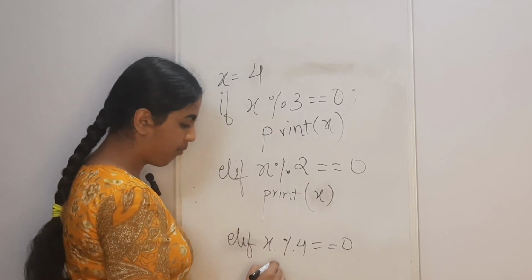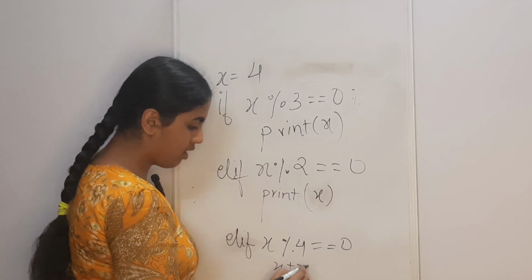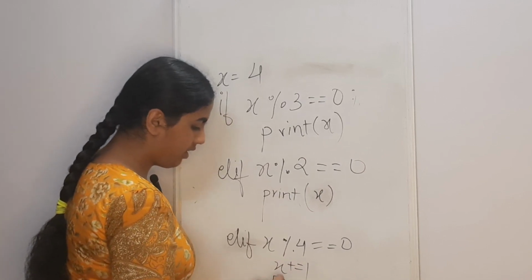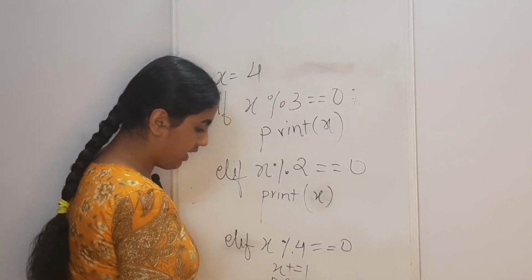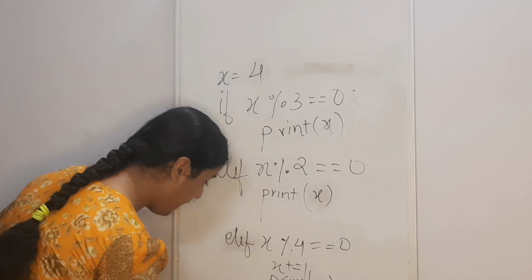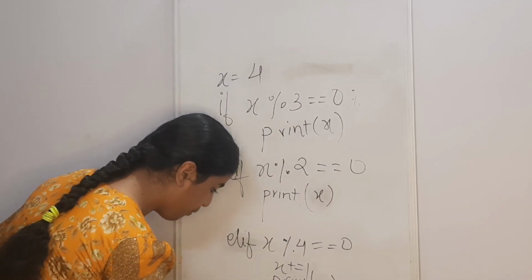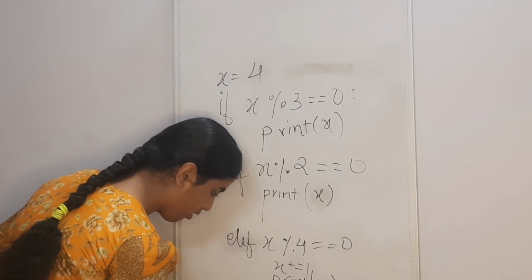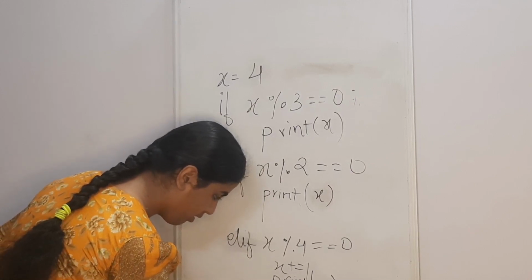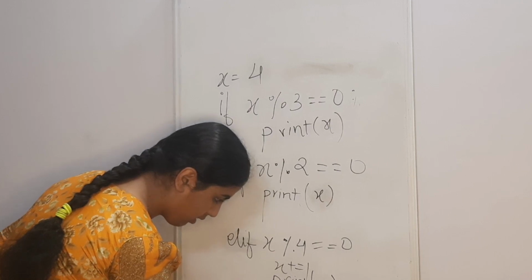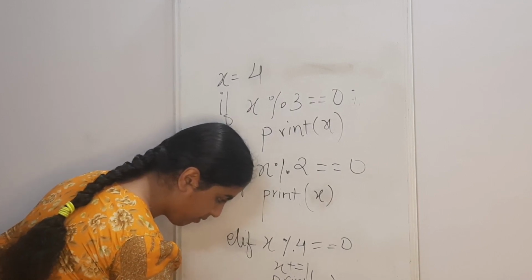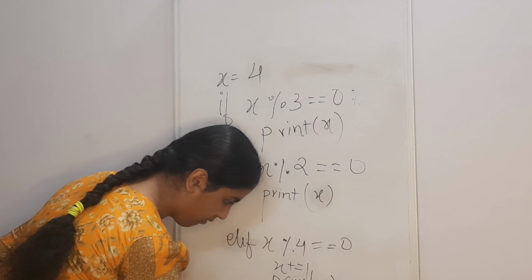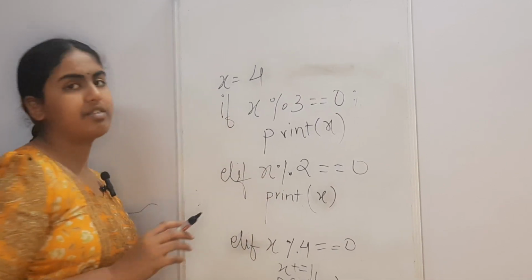Then x plus equal to 1, print x, else print none. It is a very simple program.